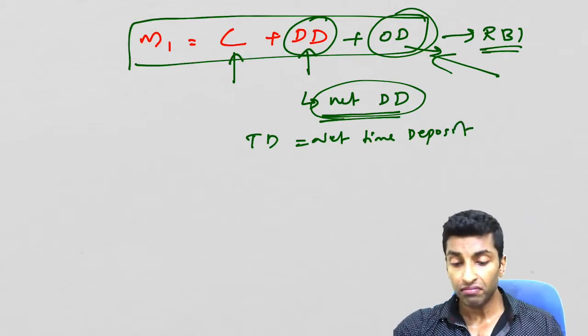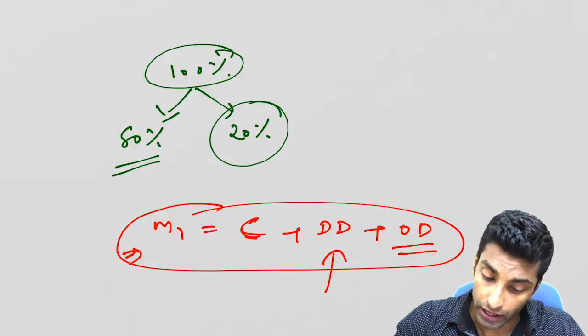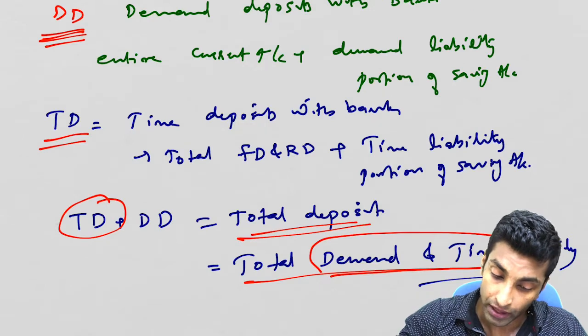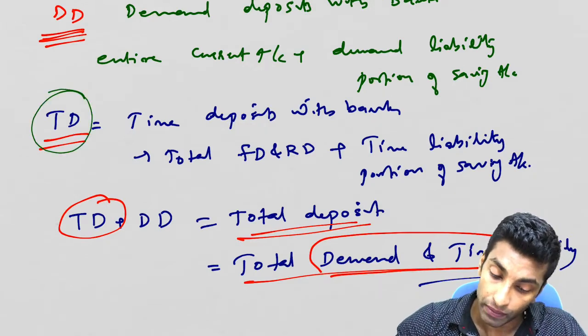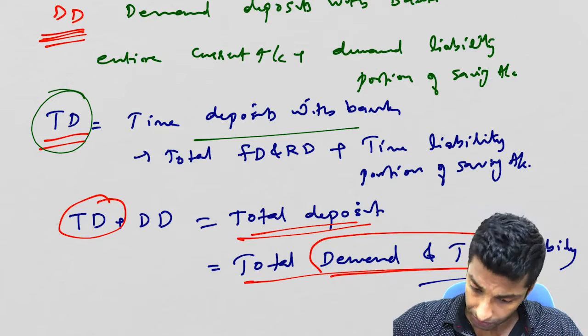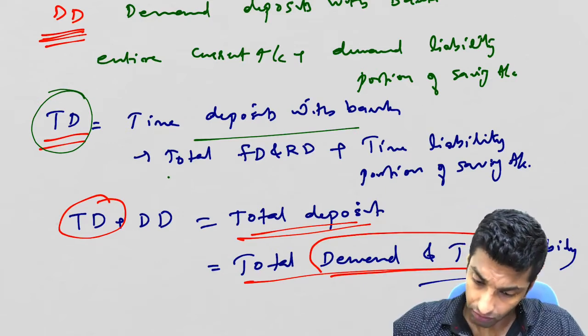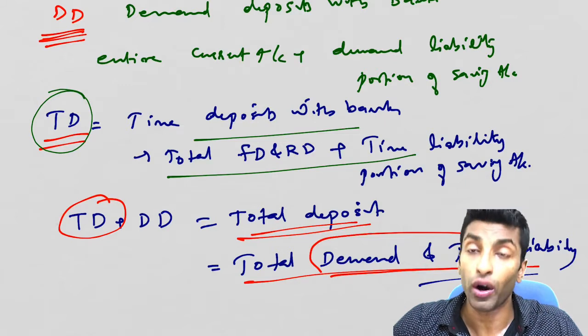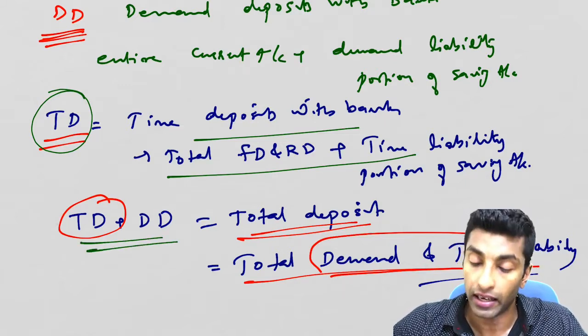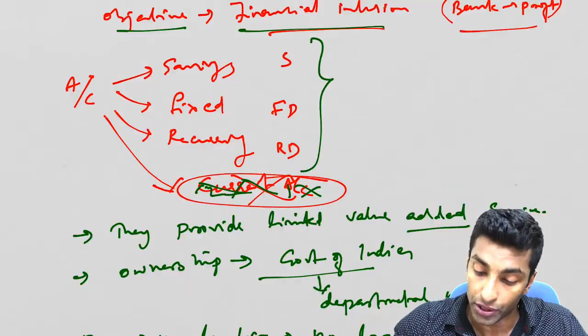So together, we have discussed total deposit somewhere here, right? Total deposit is what? Demand deposit plus time deposit, TD plus DD, that is your total deposit.